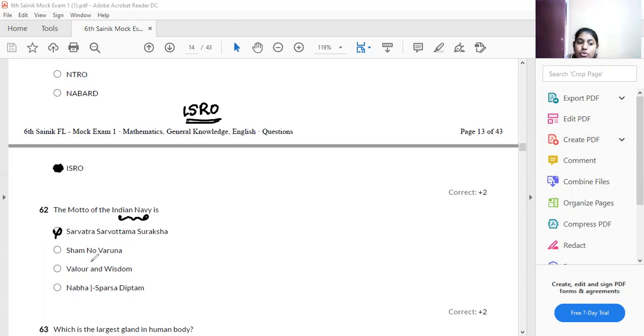It is Sham no Varuna. Therefore, option B is your answer. Understood now? Yes.